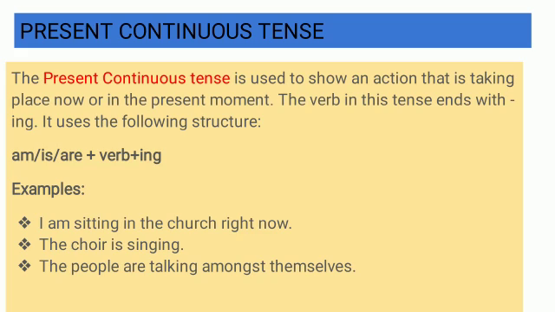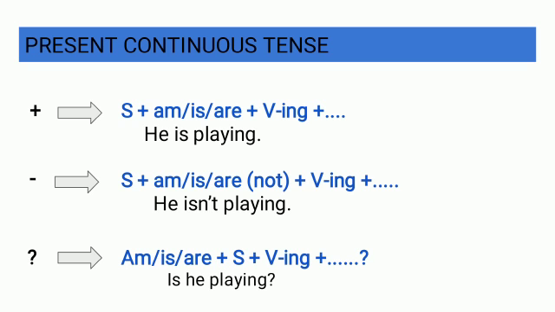Examples: I am sitting in the church right now. The choir is singing. The people are talking among themselves. The present continuous tense exists in three forms: positive, negative, and interrogative.